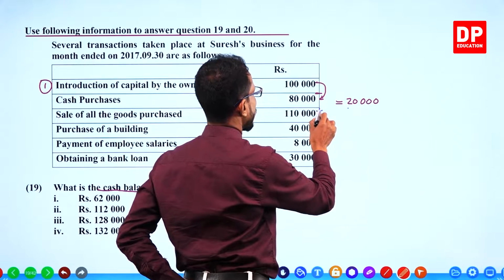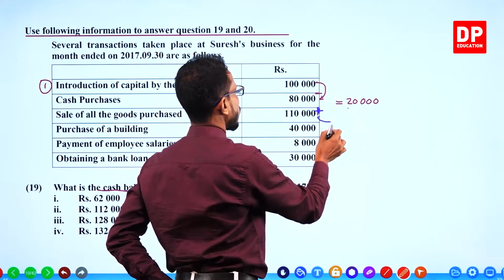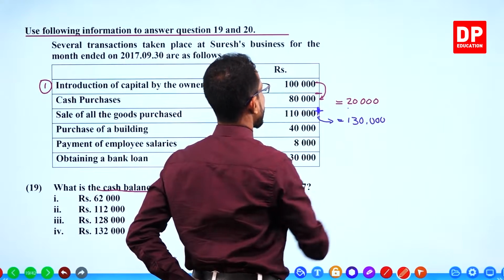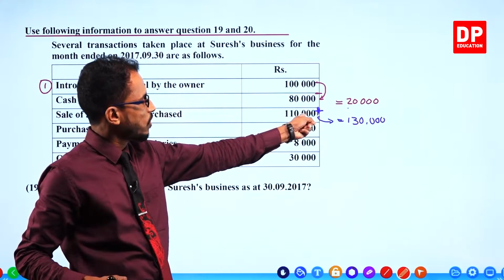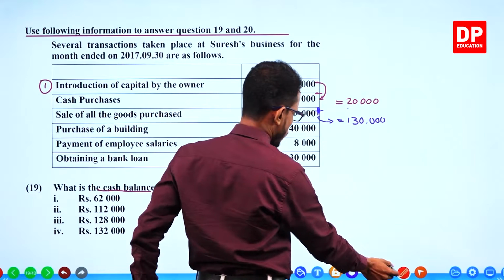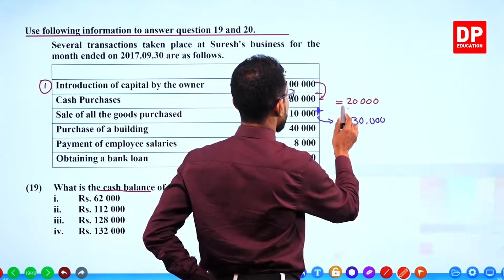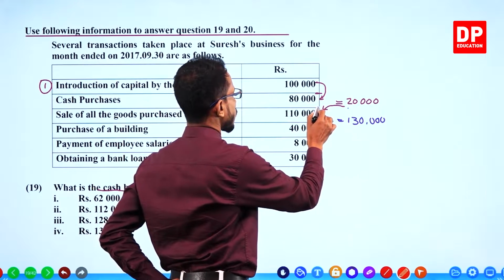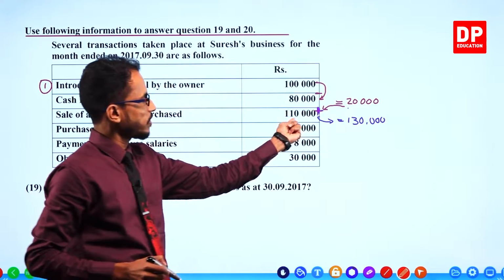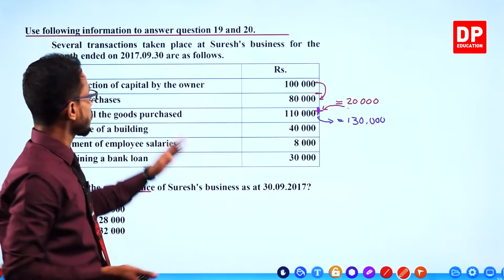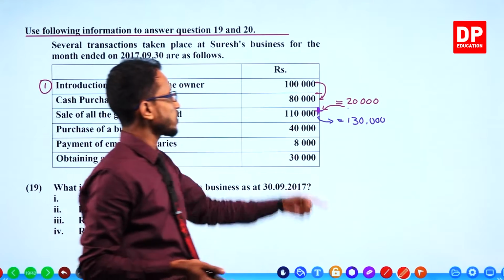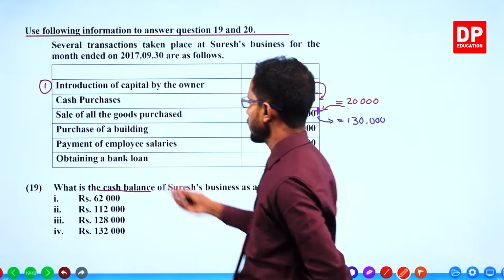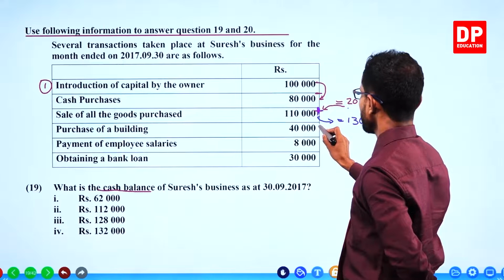After adding, it becomes 130,000. The 20 should be added to 110, then it becomes 130,000. What is the next? Purchase of a building, 40,000. Again, spending money. Money goes out because of purchasing a building. That should be subtracted.